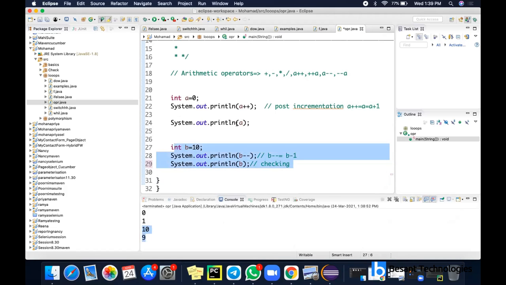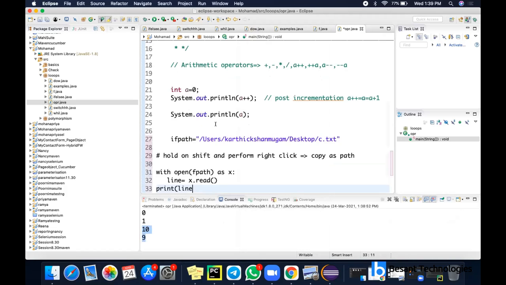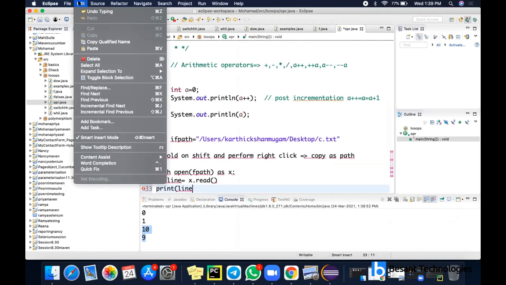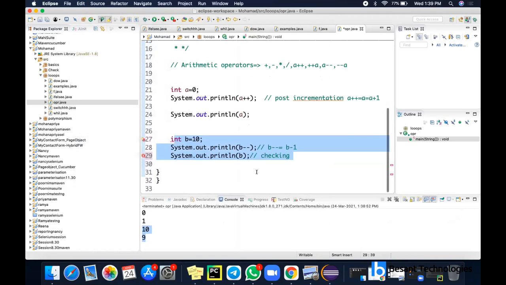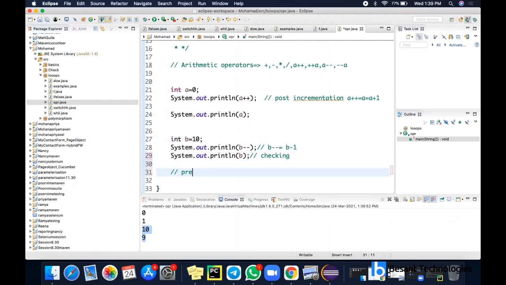Suppose you try the same thing for pre-incrementation or pre-decrementation. During the code itself, the value will be incremented. Pre-increment means plus plus a. This is an example. That means 1 plus a. During the code itself, it will return 1 if it is 0. So that is the difference from post implementation.